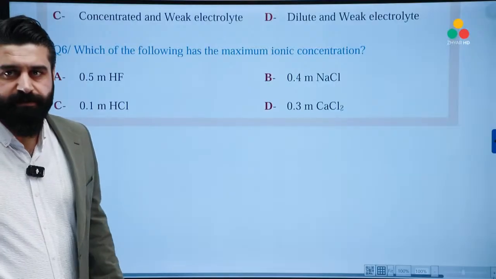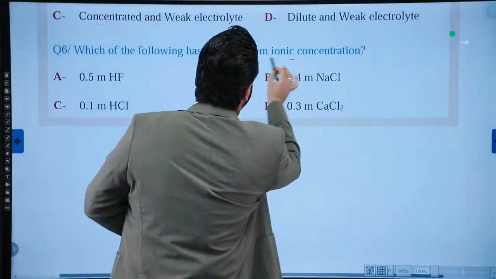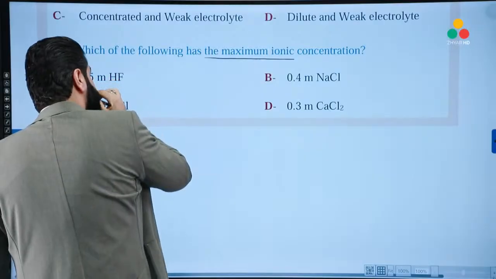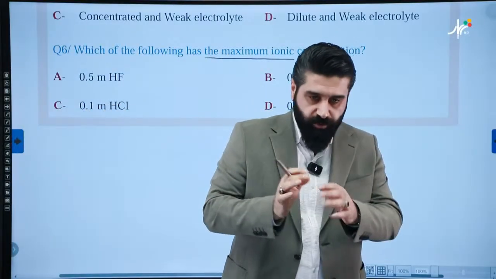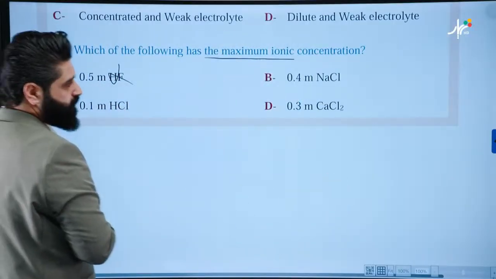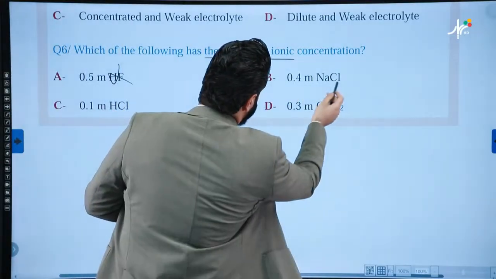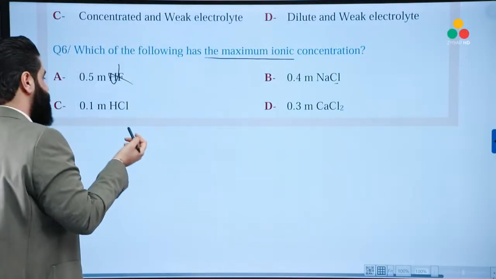Which of the following has the maximum ionic concentration? Ionic concentration, mister. You have said once you see ionic concentration, remove all the weak electrolytes. We don't need this. How about these soluble salts? They have been classified as strong electrolytes.